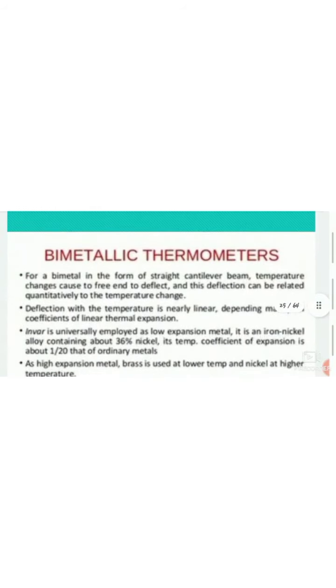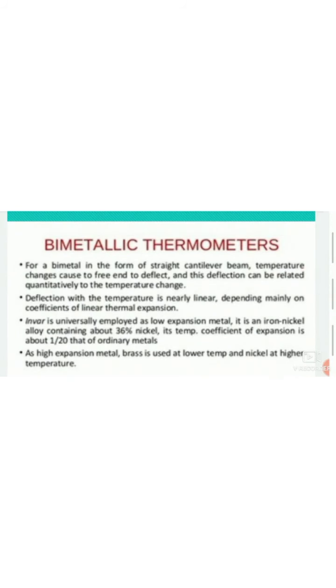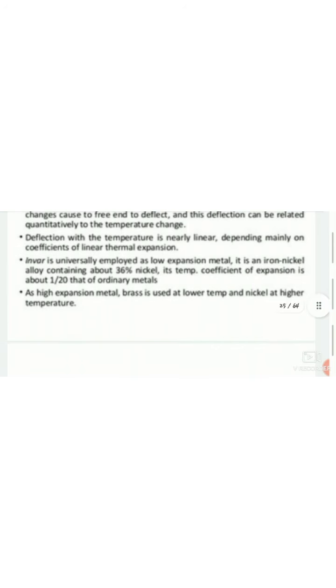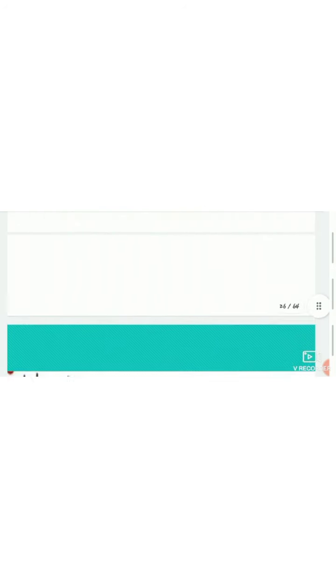Now, this is the function or principle on which the bimetallic thermometer works. For a bimetal in the form of a straight cantilever beam, temperature changes cause the free end to deflect, and this deflection can be related quantitatively to the temperature change. Deflection with the temperature is nearly linear, depending mainly on the coefficient of linear thermal expansion. Invar is usually employed as the low expansion metal. It is an iron nickel alloy containing about 36% nickel. Its temperature coefficient of expansion is about 1/120 that of ordinary metal. As high expansion metals, brass is used at low temperature and nickel at high temperature, as mentioned above.